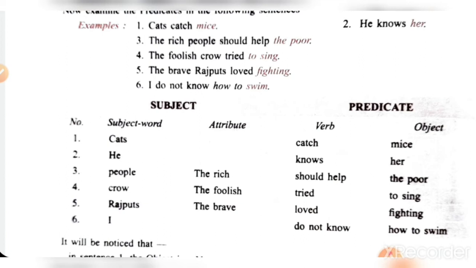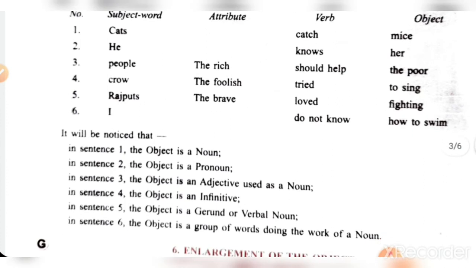Then next one is the foolish crow. The crow is the main subject, and the attribute is the foolish. Verb is tried and object is to sing. Okay, Rajputs, the brave. The brave is used as an adjective before Rajput. Loved, fighting is used as an object. I, subject word, no attribute is given. Verb is do not know and object is how to swim.